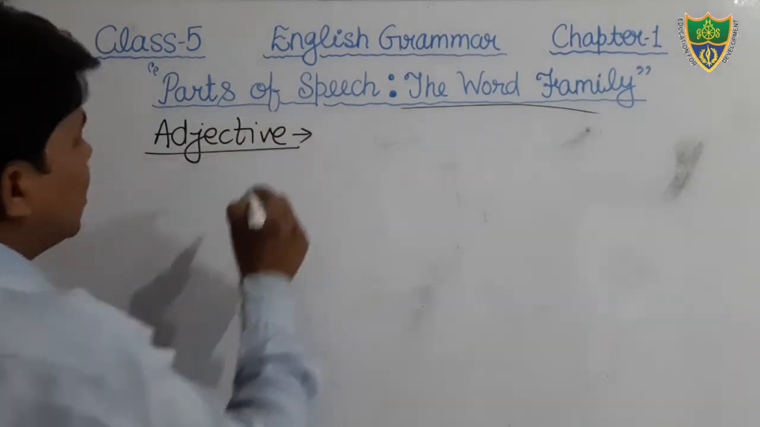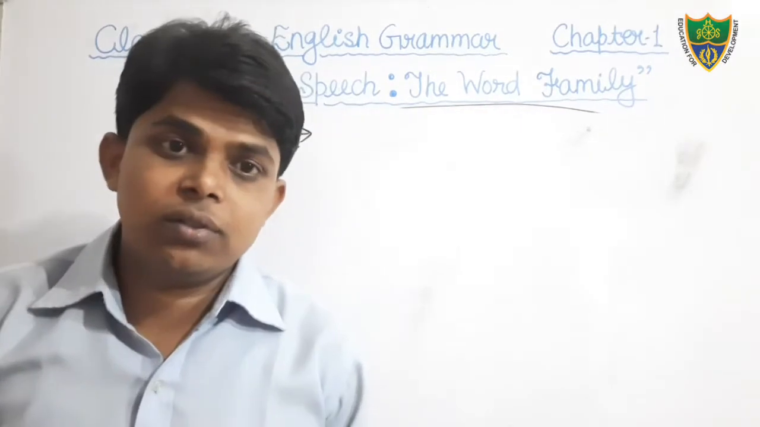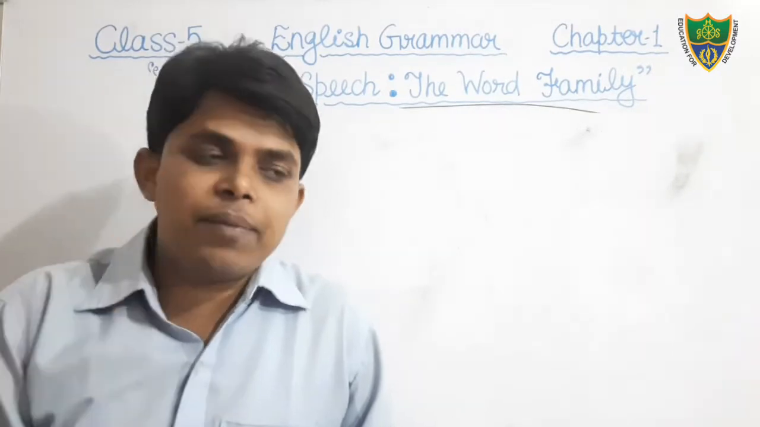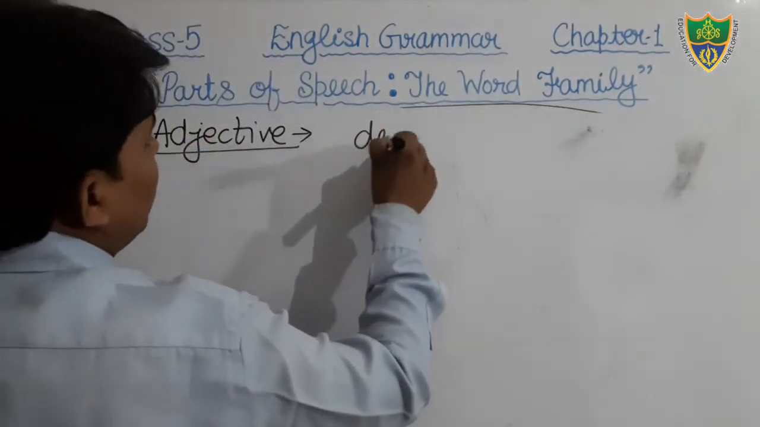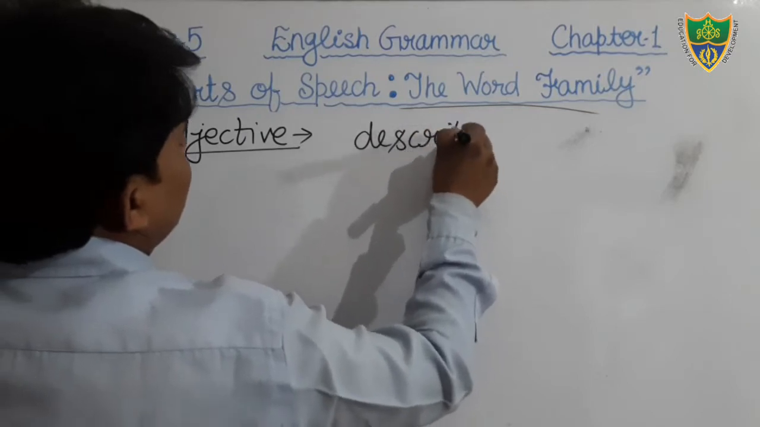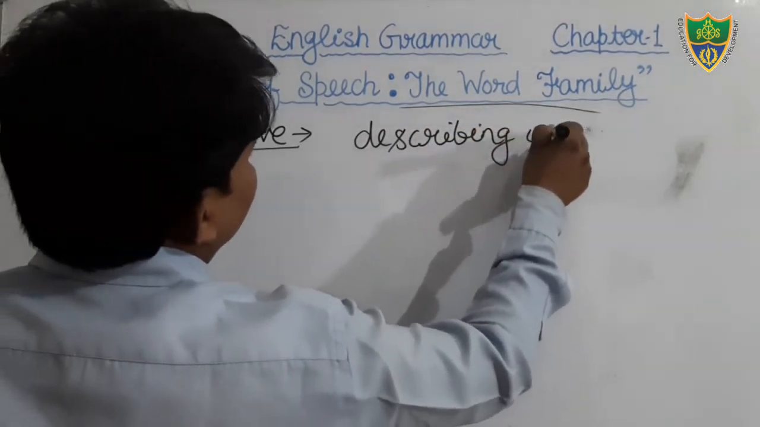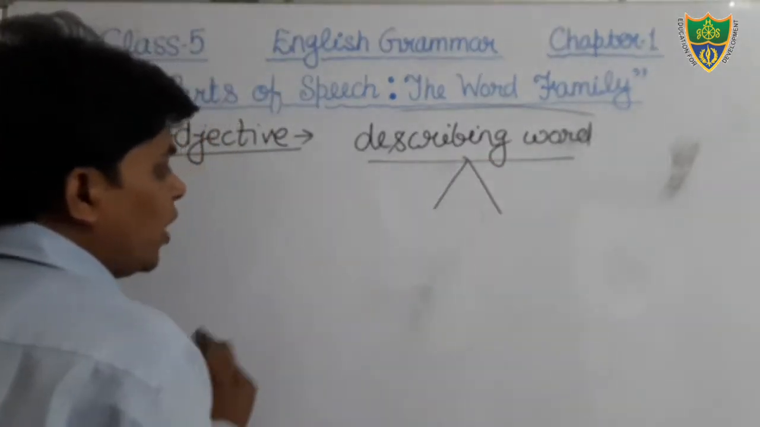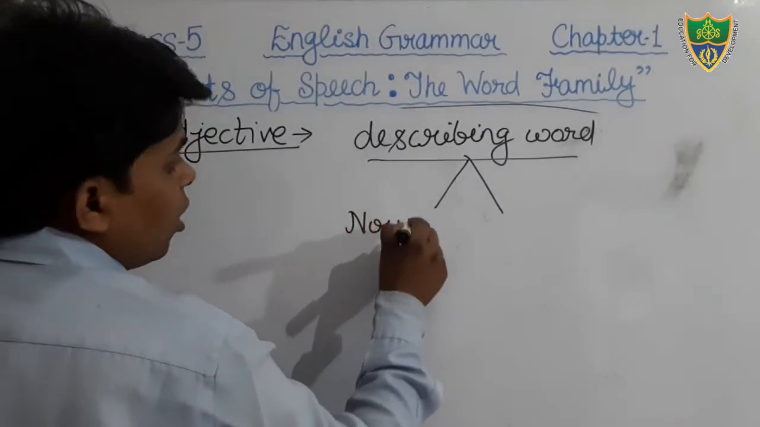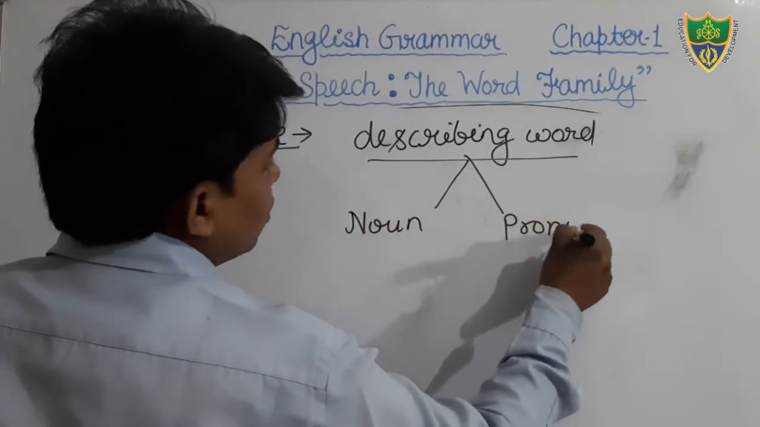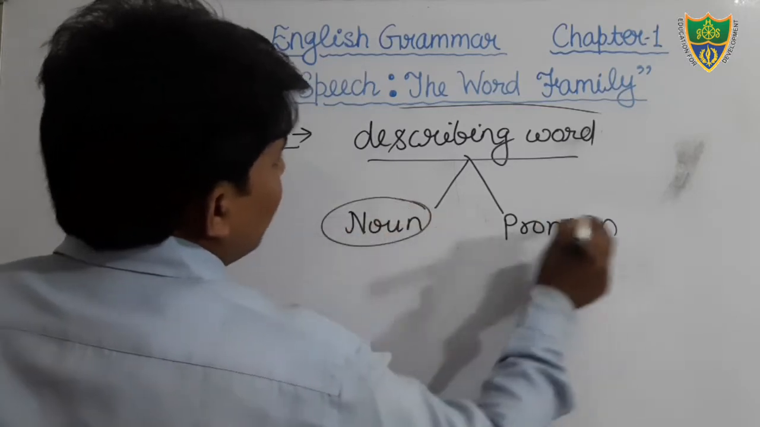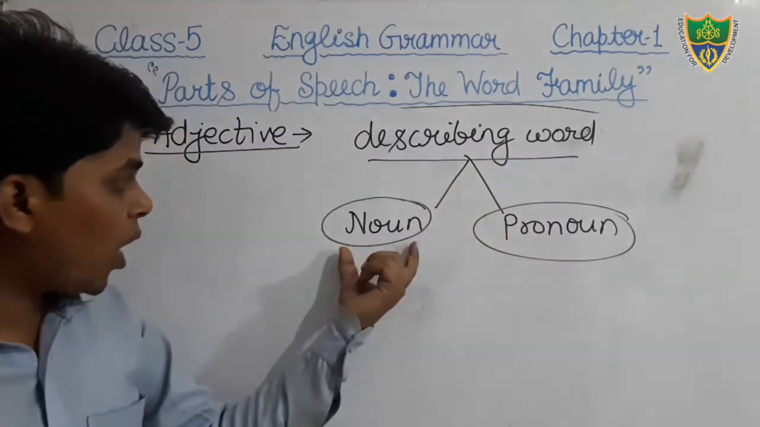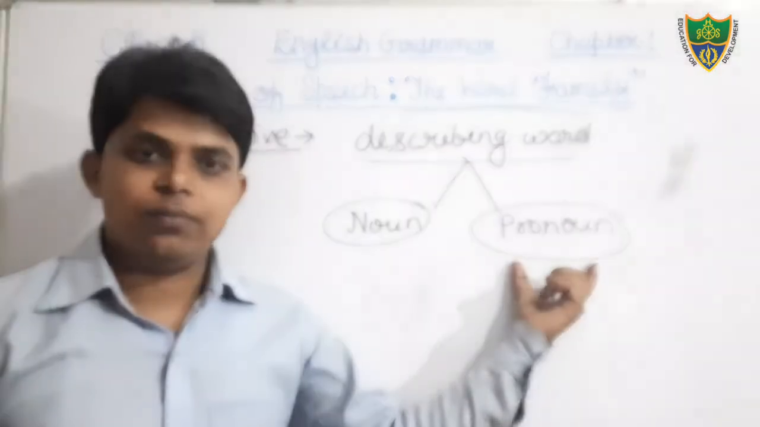What is meant by adjective? Dear students, adjective is a describing word. And it describes the quality, or you can say it qualifies a noun or pronoun. Okay, keep in your mind. Adjective is a describing word. It describes the quality of a noun or pronoun.